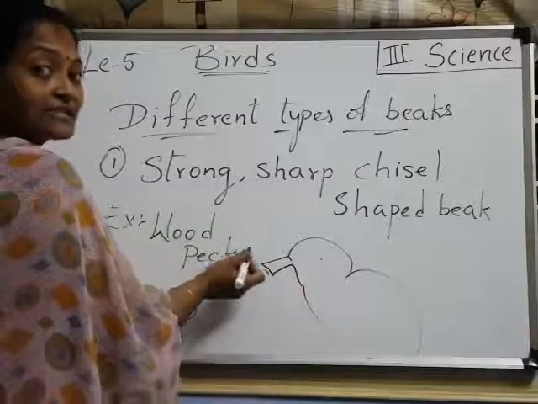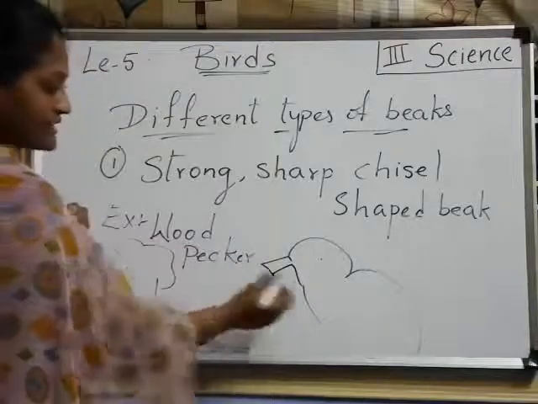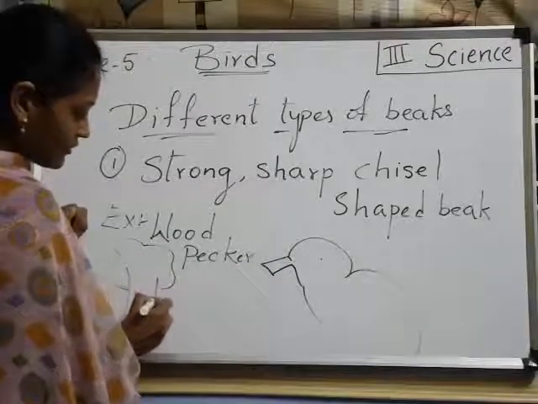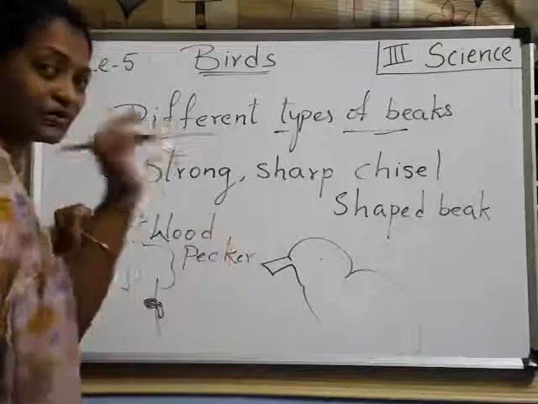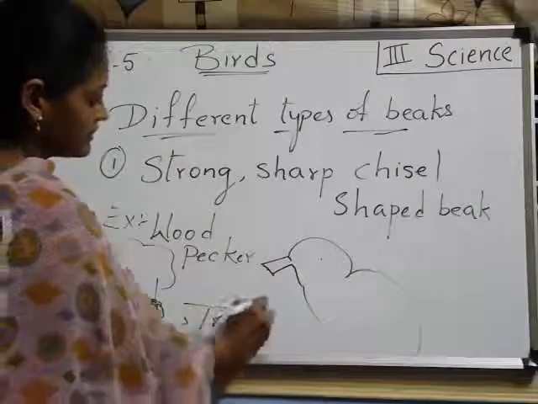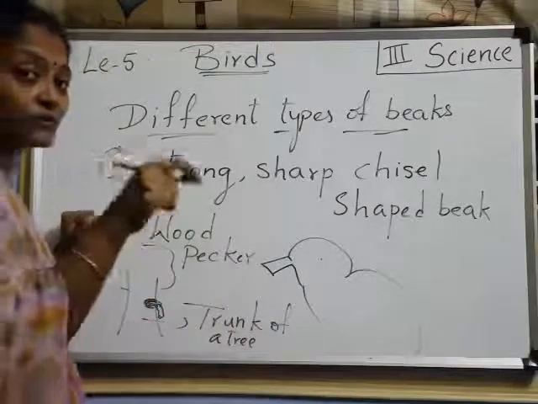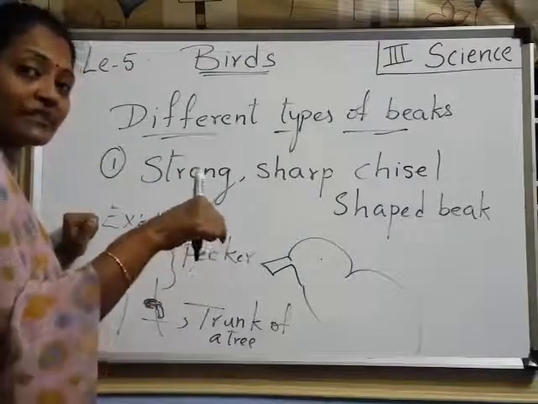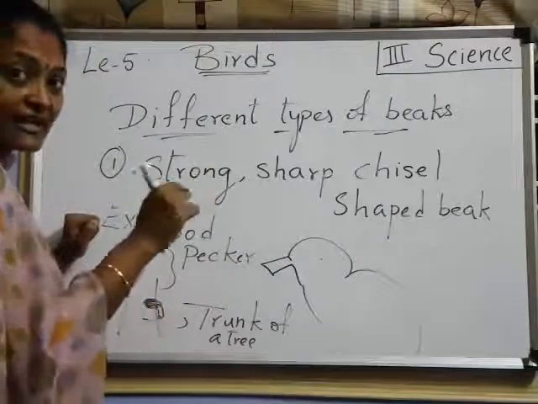Why? Because these birds dig. Suppose this is the tree. Woodpeckers dig a hole like this. They catch hold and are able to dig into the trunk of a tree. After making the hole, it catches the small insects in the hole. They are taking the food.